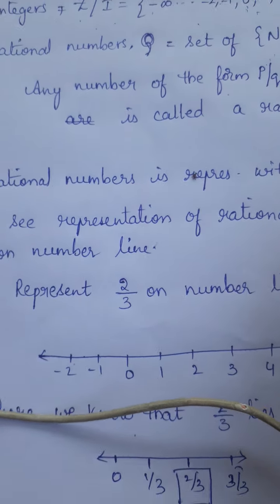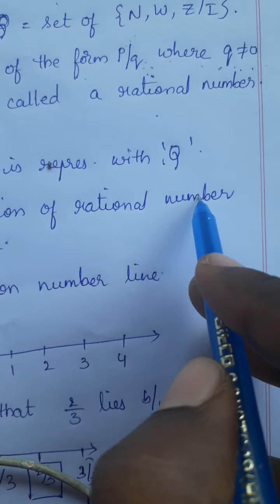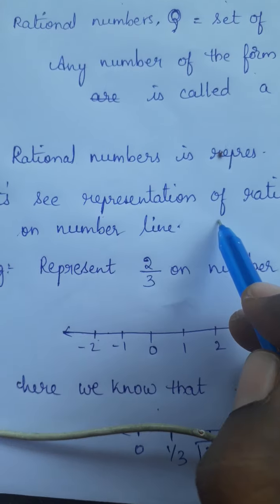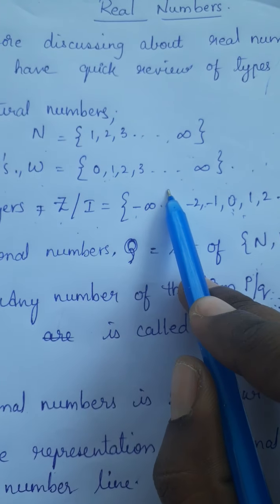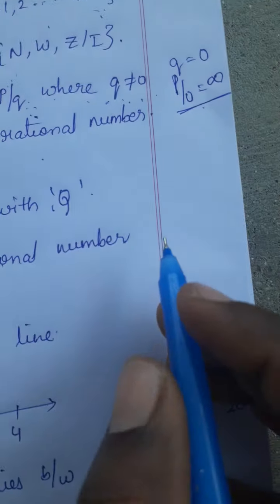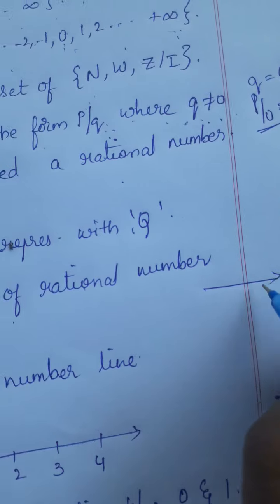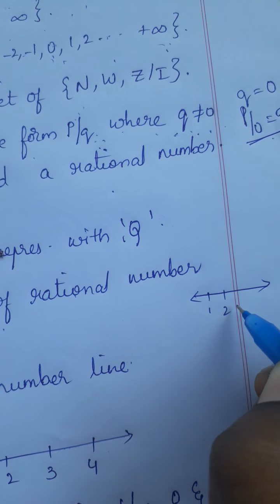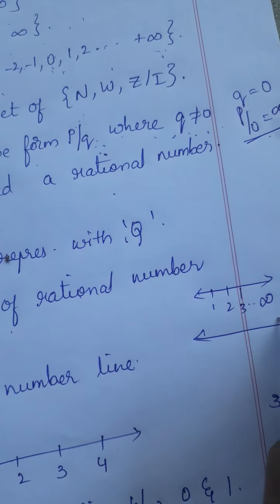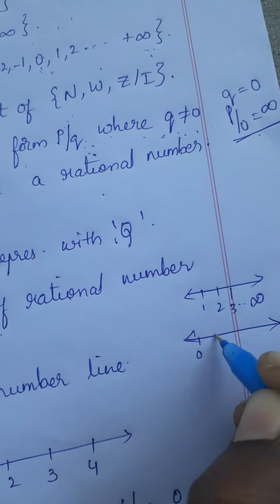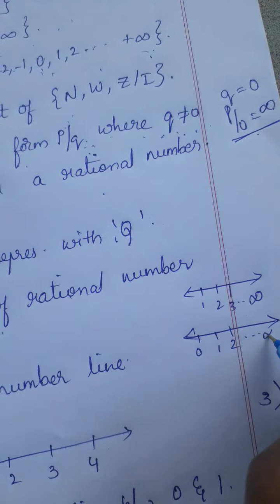Now the next topic is representation of rational numbers on a number line. You know how to represent natural numbers, whole numbers and integers, yes or no? Natural numbers are represented like this: 1, 2, 3, so on, infinite. Similarly, whole numbers are represented like this: 0, 1, 2, so on, infinite.